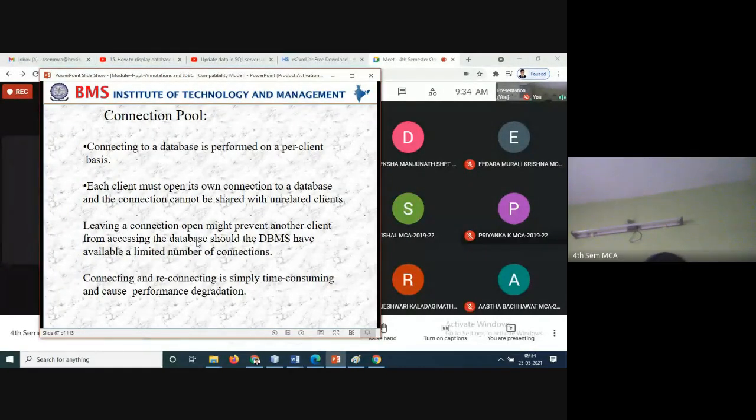Connecting and reconnecting is simply time consuming and causes performance degradation. Every time connecting and disconnecting is time consuming. So companies, once the server is ready, keep the server always on. Whenever you switch on the system and open your NetBeans, every time you have to run the backend database, otherwise it will not fetch or retrieve the information. That is the reason companies keep the server on 24/7.